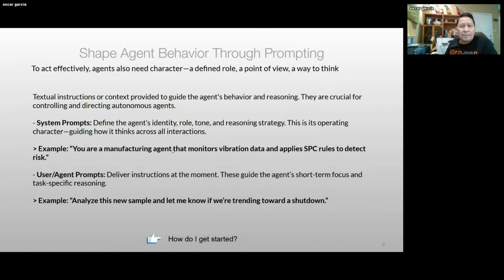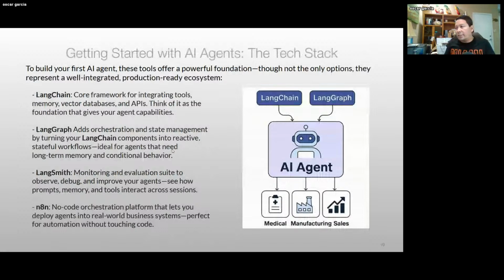Okay, so that's basically the core difference here, that there is a system prompt and a user prompt, to give the agent an identity and have the user be able to get feedback from the agent, right? So how do we get started, right? We now have a foundational principle on how agents are different than just basically a chatbot or something like that.